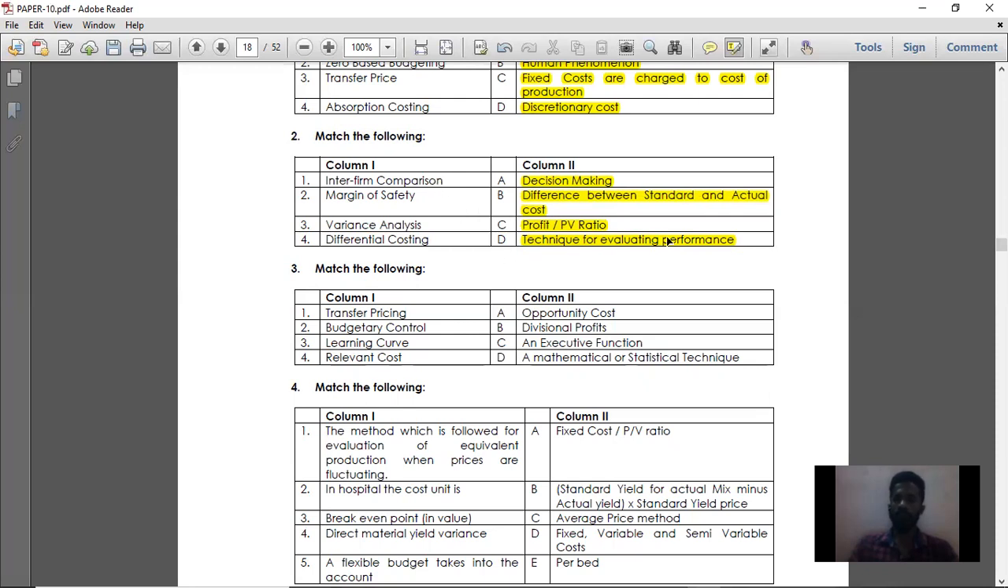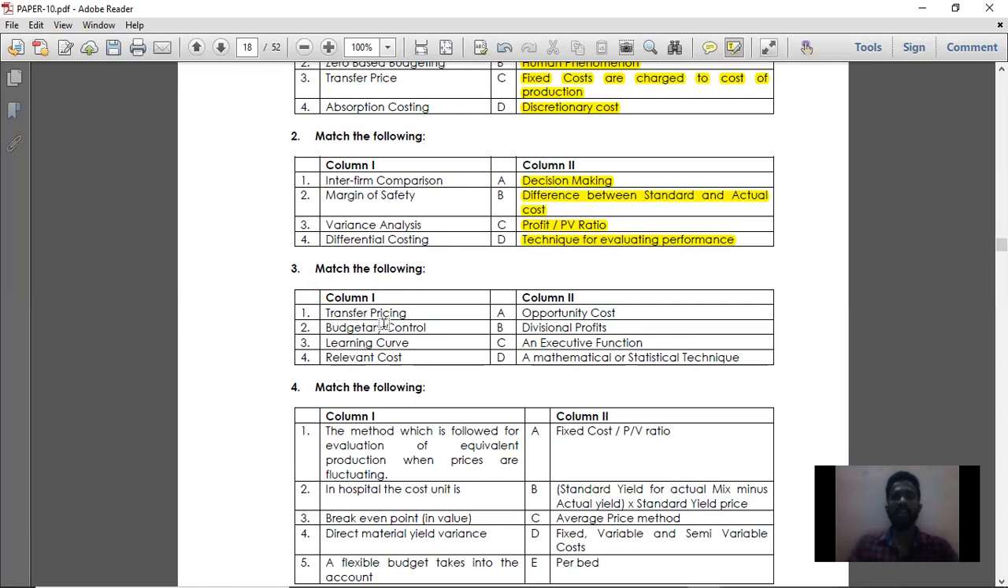Interfirm comparison is a technique for evaluating the performance. Margin of safety is profit divided by PV ratio. And variance analysis is nothing but the difference between standard cost and actual cost. And differential costing is nothing but decision making. So that is the second one. Then moving on to the third one.